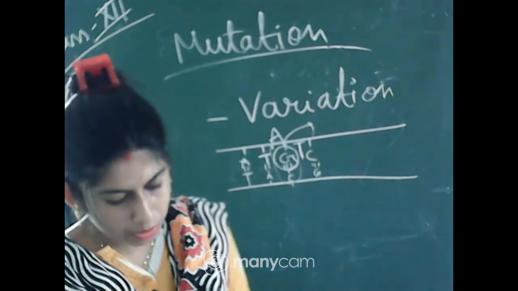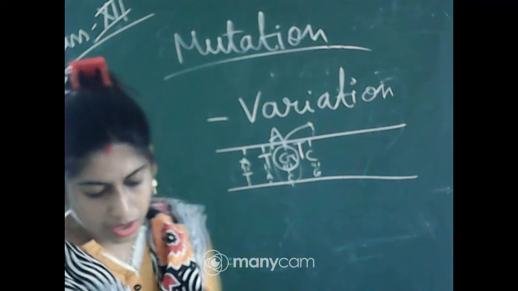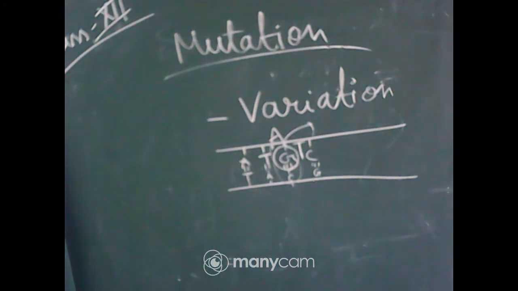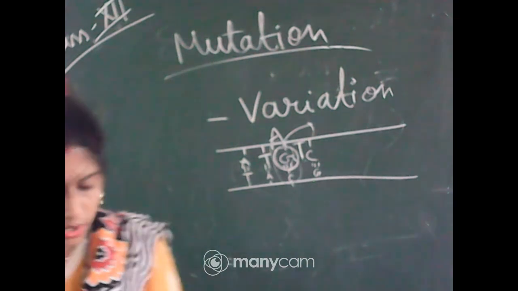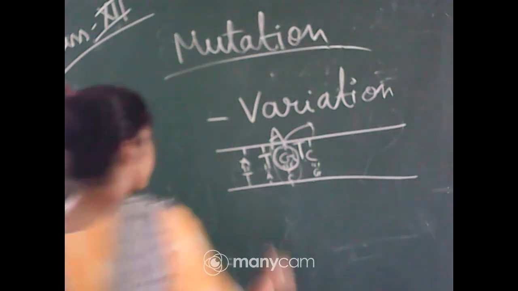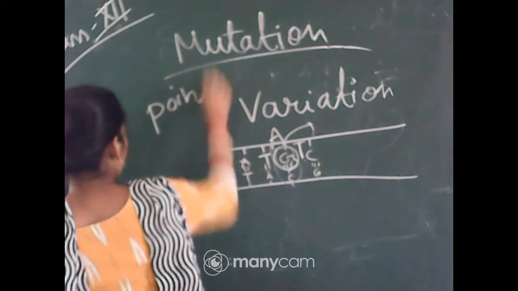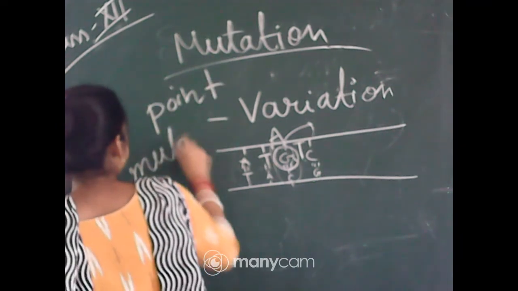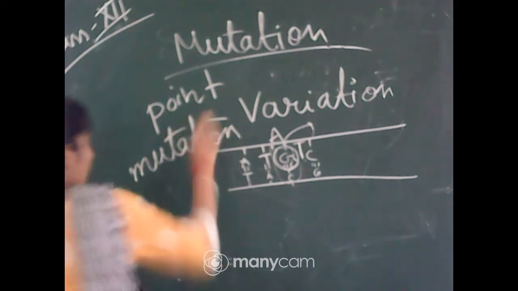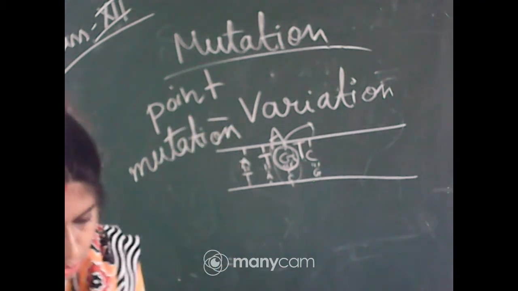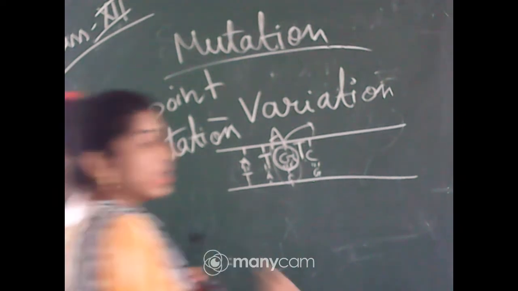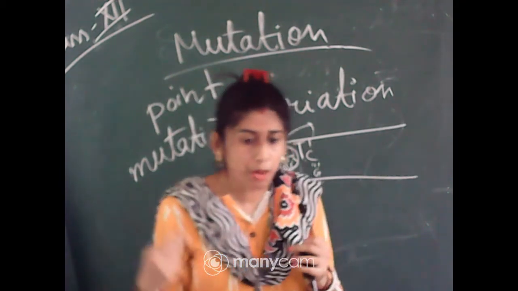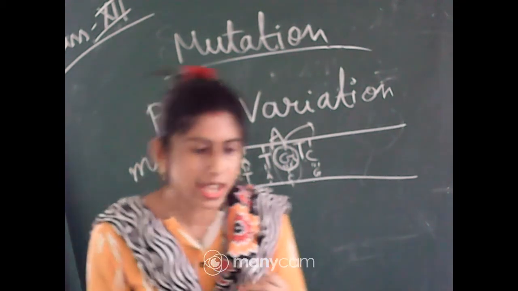Here I am showing one example. Now here you can see that mutation can occur in a single base pair. So these are the base pairs. If mutation occurs in a particular single base pair, that type of mutation is called point mutation. Due to this type of mutation, several types of abnormalities or disabilities can be found.